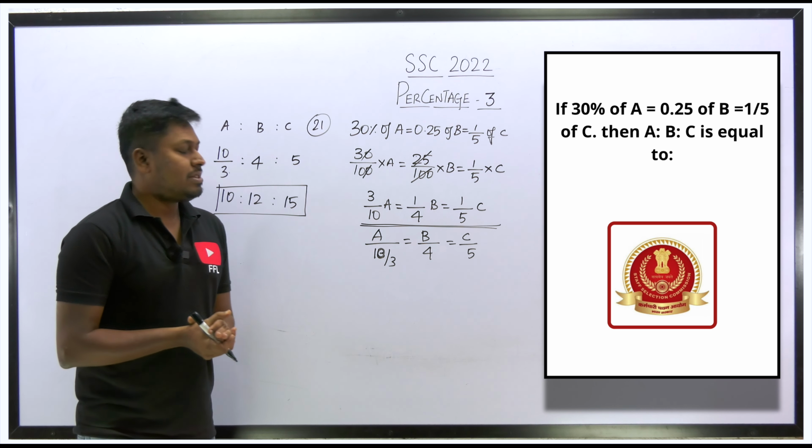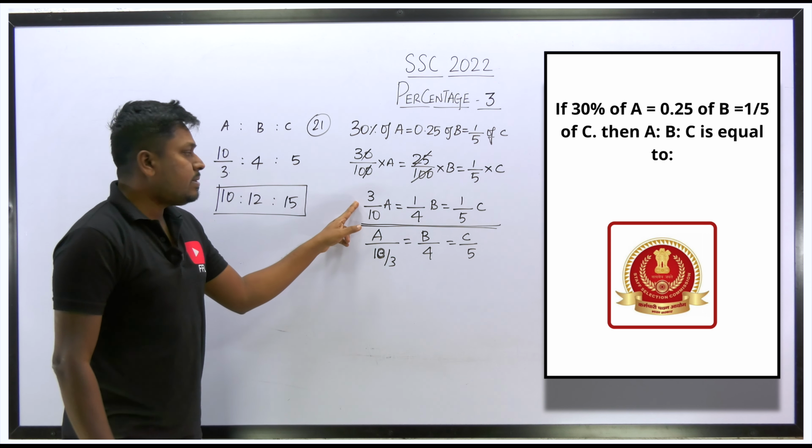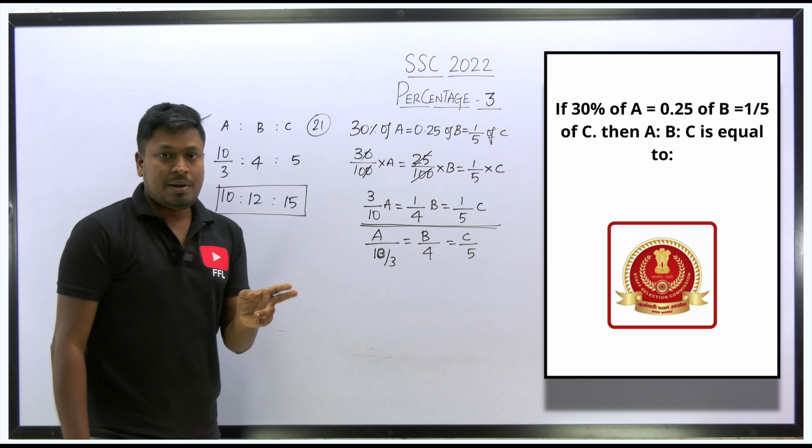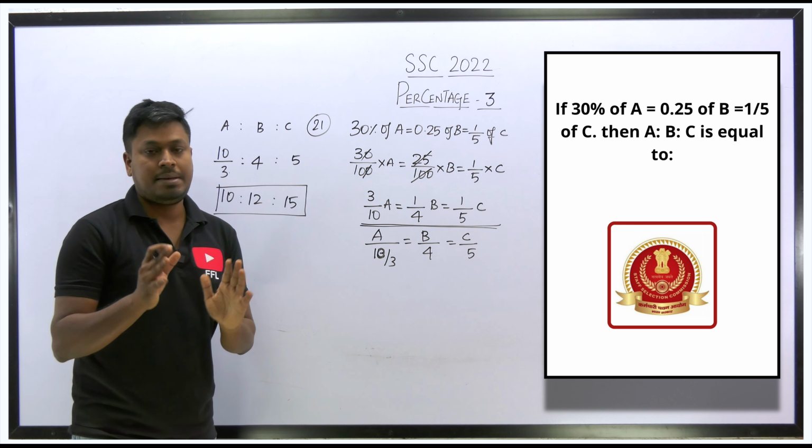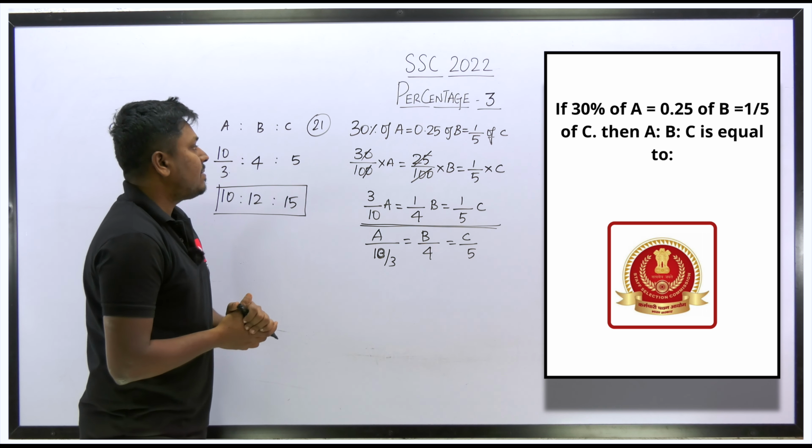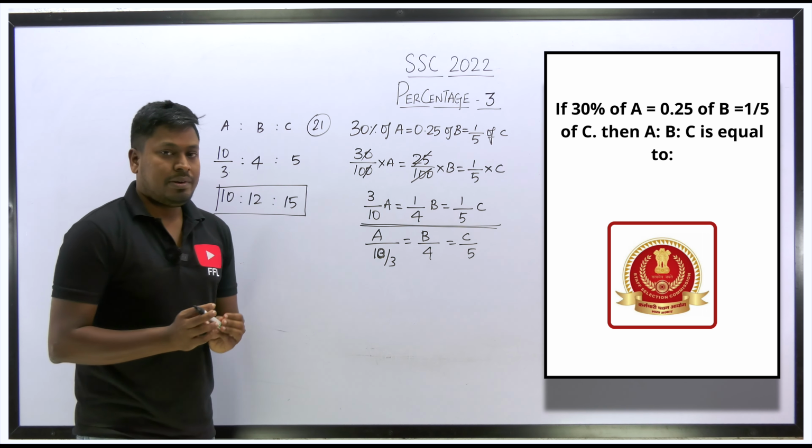Right? It's your wish. Either you can take the LCM here, or else you can make all the numerator terms equal, and then if you multiply, you will get the same answer. Got it? So finally the answer for this question is 10 is to 12 is to 15.